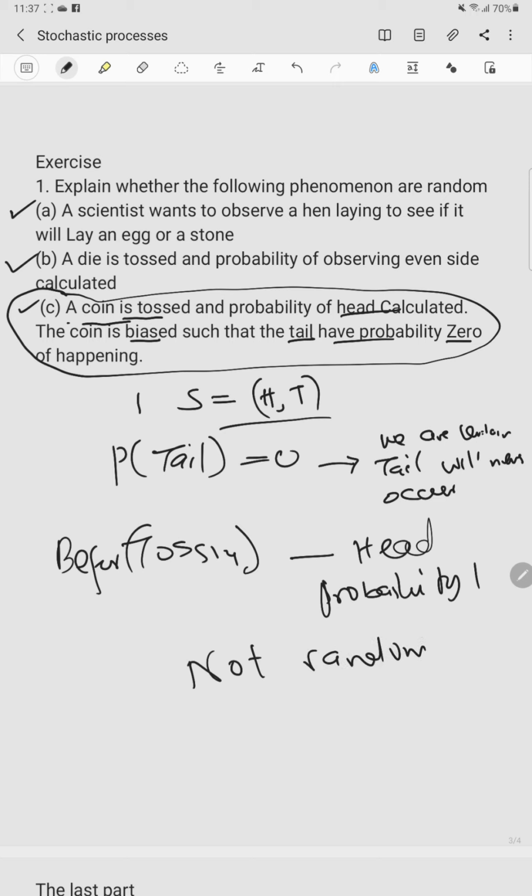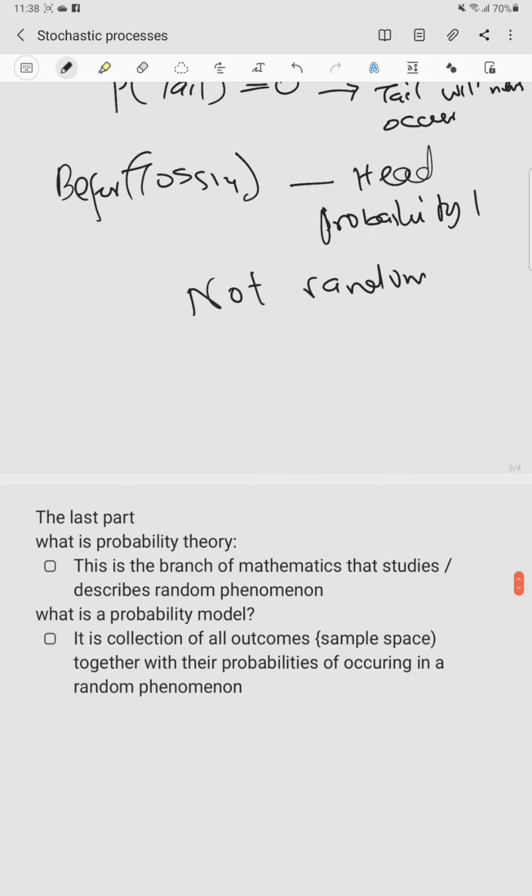Why? We are sure the possible outcomes are head and tail, and whenever we toss the coin, a head will always appear. That certainty in knowing which outcome will always appear is what makes this process not random.